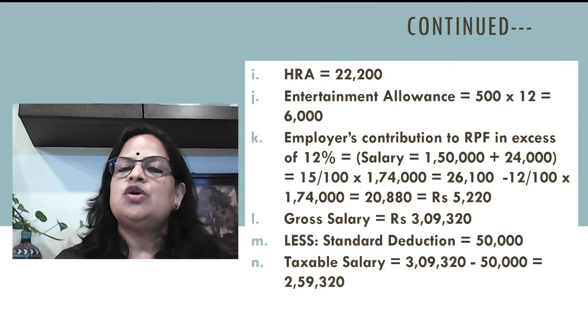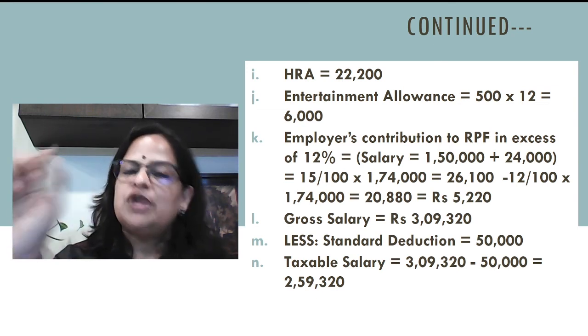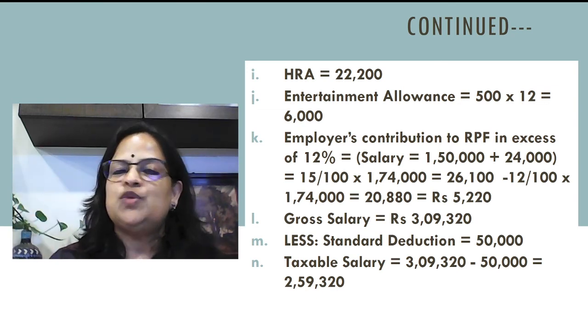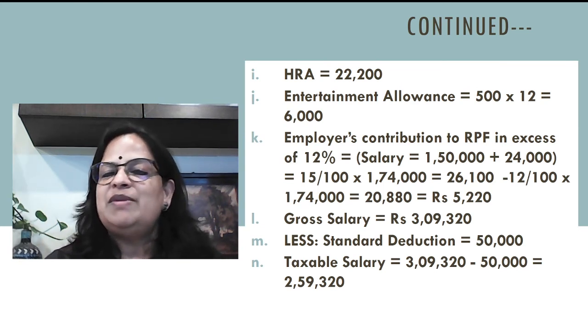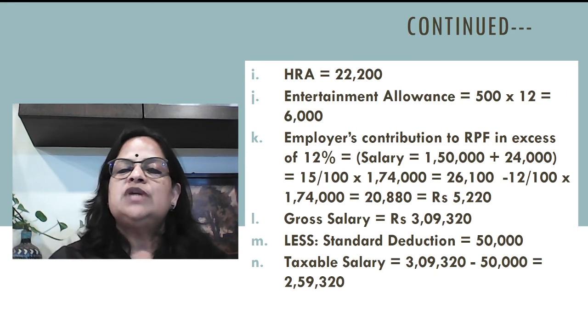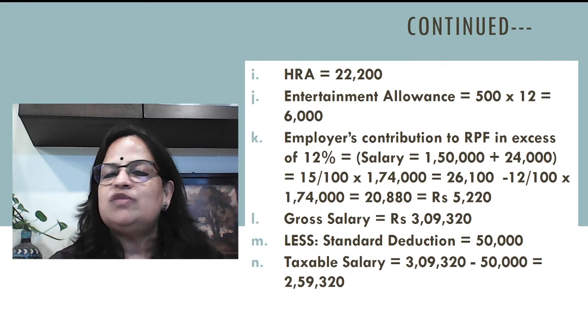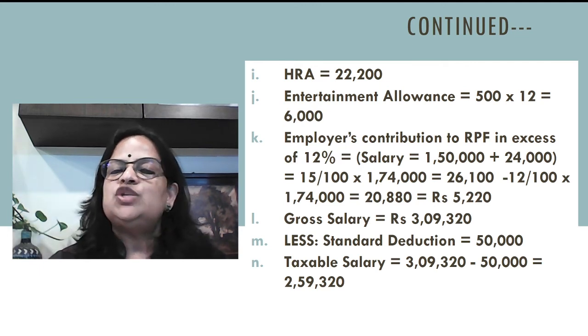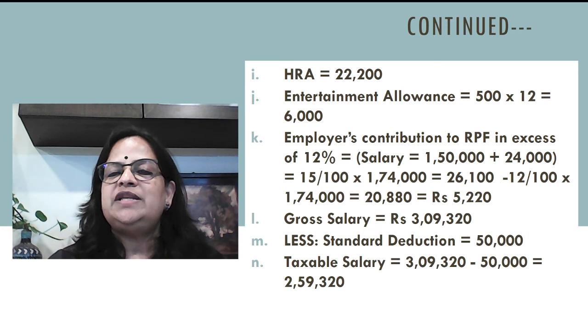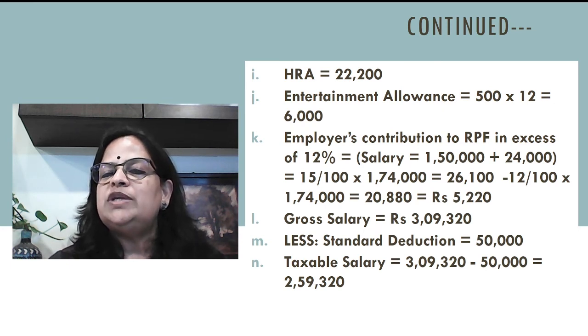Now employer's contribution to RPF in excess of 12% of salary. So here also salary meaning salary plus whatever DA component. Total DA is 48,000. 24,000 is included for retirement benefits. So 1,74,000. 15% they have contributed. That is 26,100. Exemption is only 12%, 20,880. So 5,220 will be taxable. Now gross salary is 3,09,320.